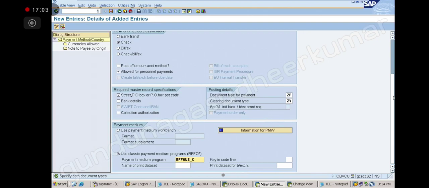After we make all the payment, check also will print there, sir. Check also we will print. Correct. You can print the check also. Okay, sir. To print the check, this is the program. Okay, noted, note down everybody. Sir, is that O or U, sir? Above, sir? RFF_OUS.